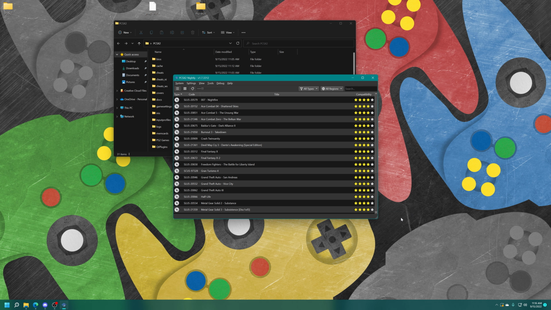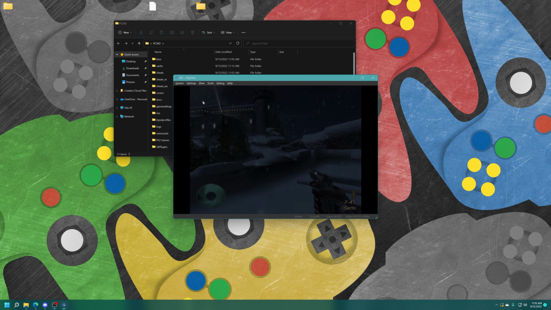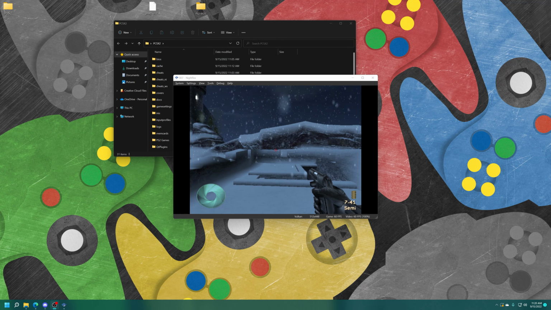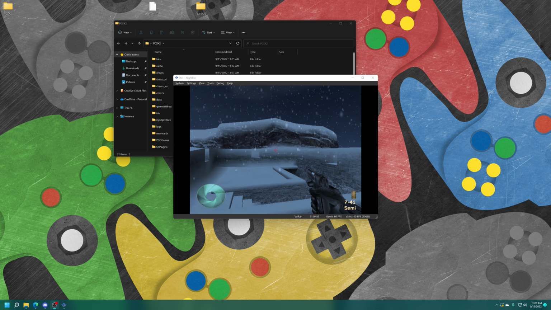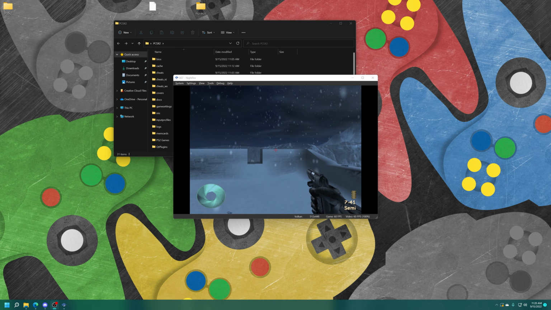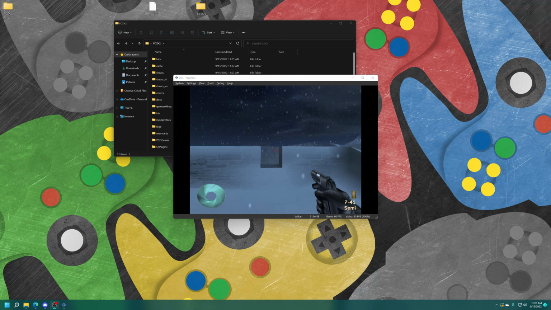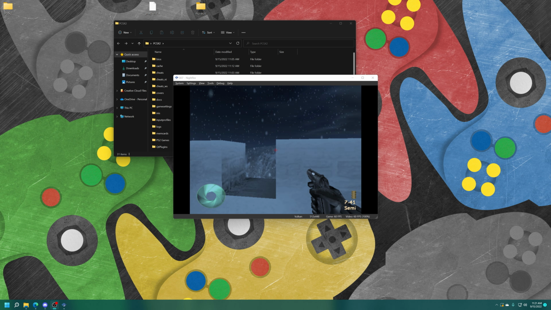So then I could just close out of it, and we can load up a game and see how it plays. Alright, so here we go. 007 Nightfire loaded up within PCSX2. We can check to make sure all of our controllers are working. So this game is using legacy controls of all things by default. That's interesting.